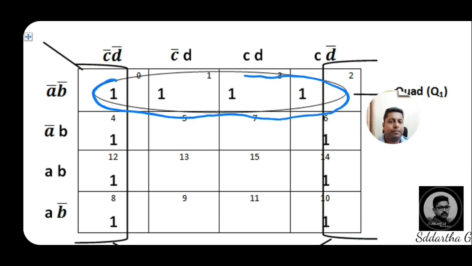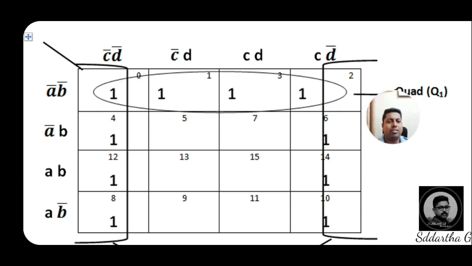Here we are clearly showing all these 4 ones are adjacent, with no gap between the adjacent ones. These 4 ones are not diagonal, they are horizontal. Hence I am making this group into one quad, that is Q1. That's what they are showing.